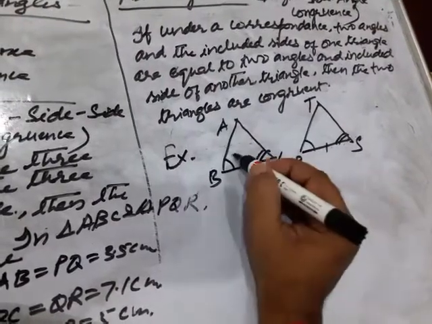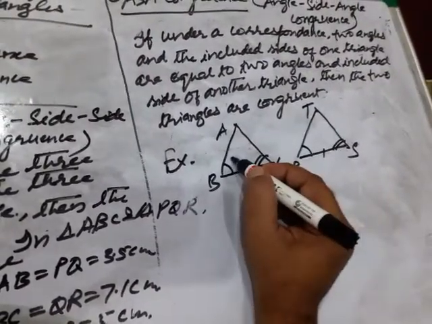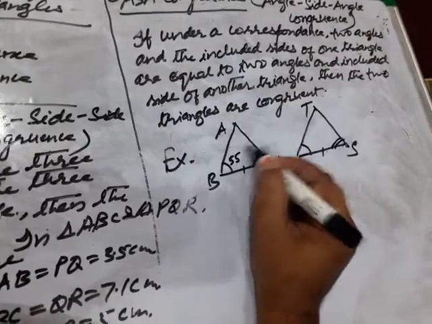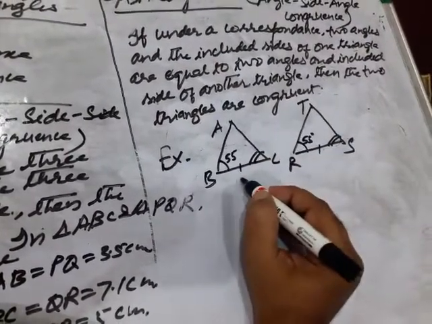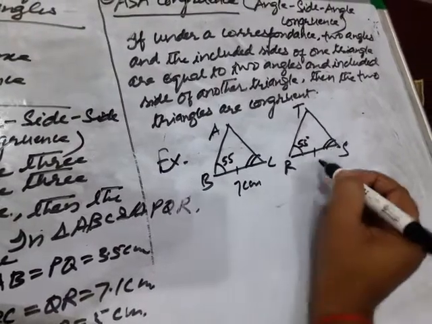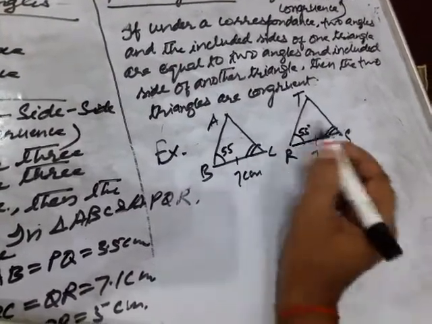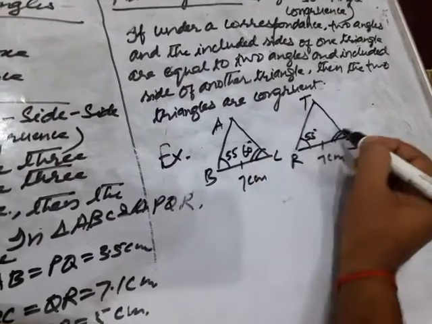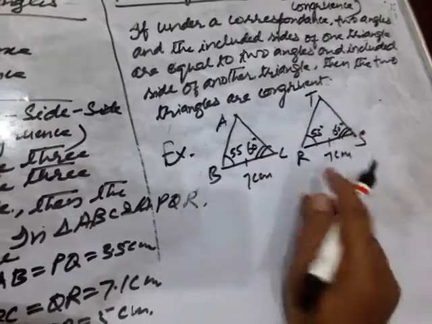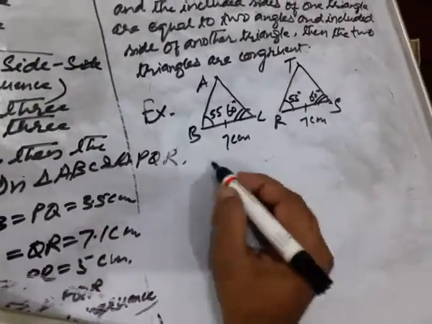This angle be 55 degree. This side be 7 centimeter, and this angle is 60 degree. This angle is equal to this angle, 60 degree. So this is its pictorial demonstration.